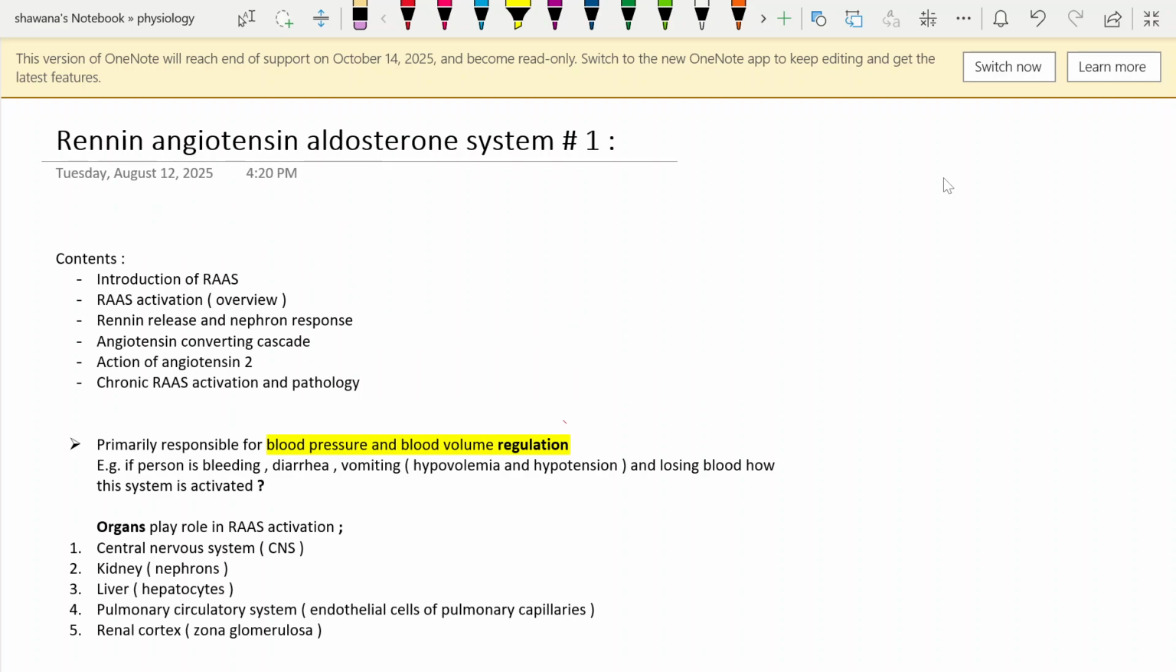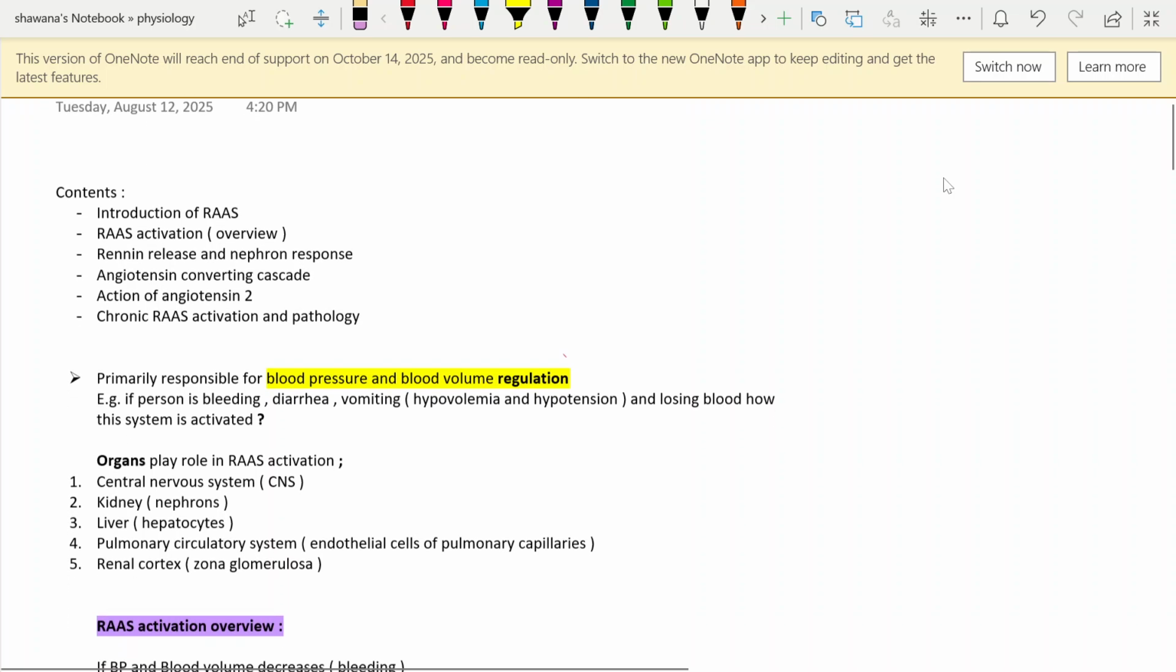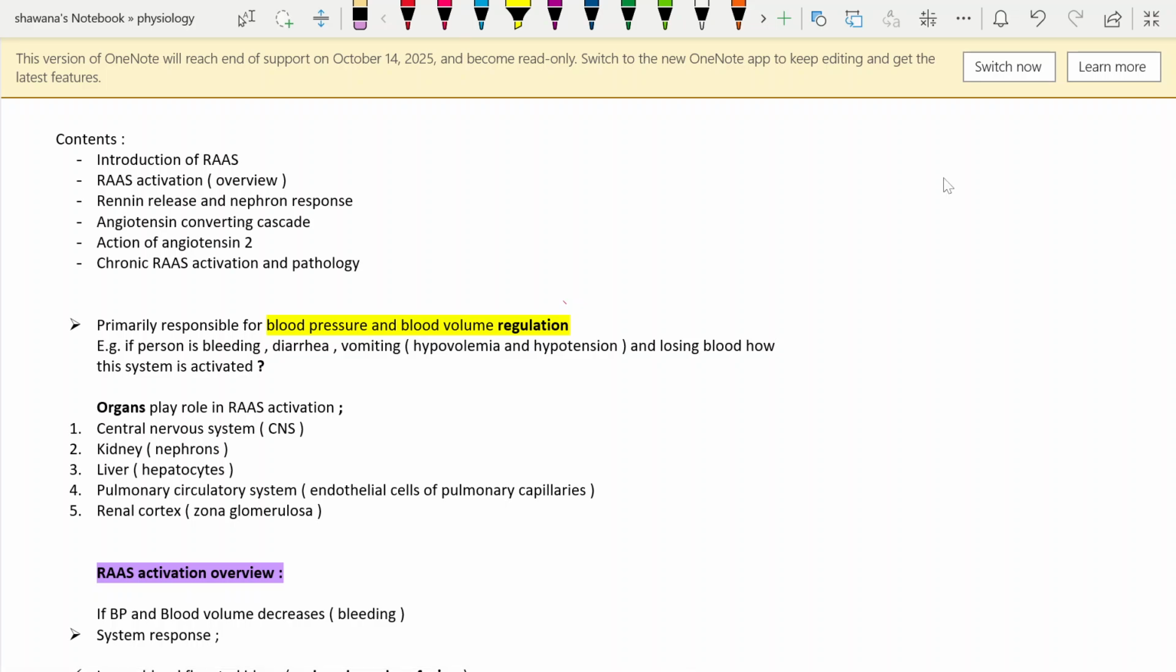Hello guys, and today we are going to start the next topic, which is the Renin Angiotensin Aldosterone System, and it's a very important regulatory mechanism in maintaining the blood pressure and blood volume. So let's get started. First of all, renin-angiotensin aldosterone, or so-called RAAS, is important for maintaining the blood pressure and blood volume in case of hypertension or hypotension.